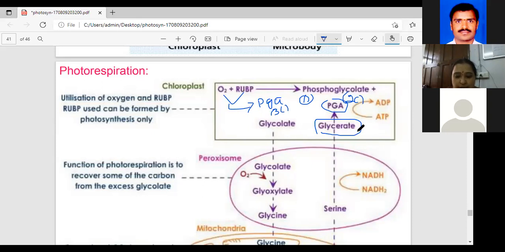PGA is used in the Calvin cycle. The second chemical, phosphoglycolate, undergoes dephosphorylation to form glycolate. This glycolate you can observe in the chloroplast only. Now, in the chloroplast, which one is present? Glycolate or glycerate.